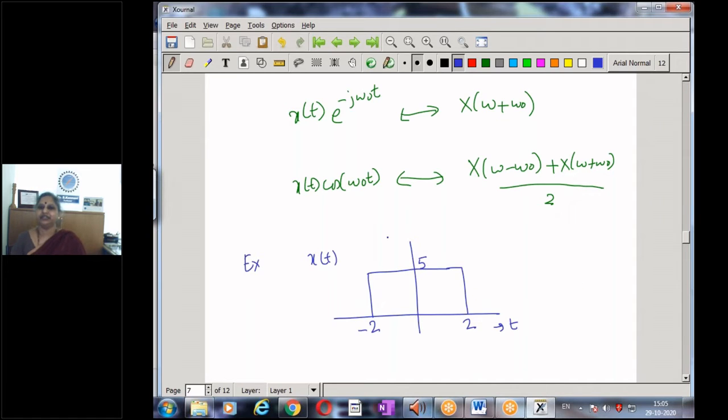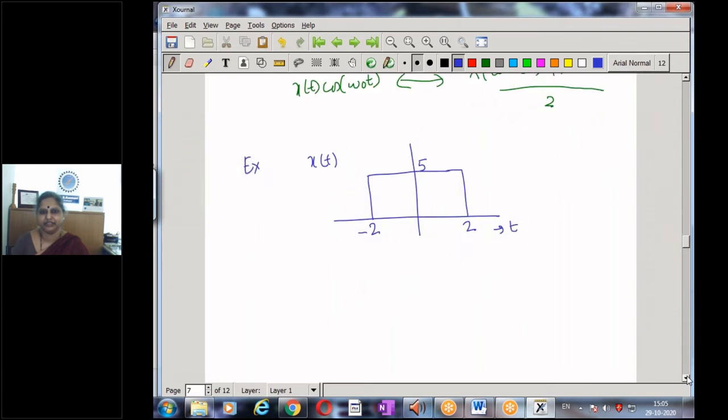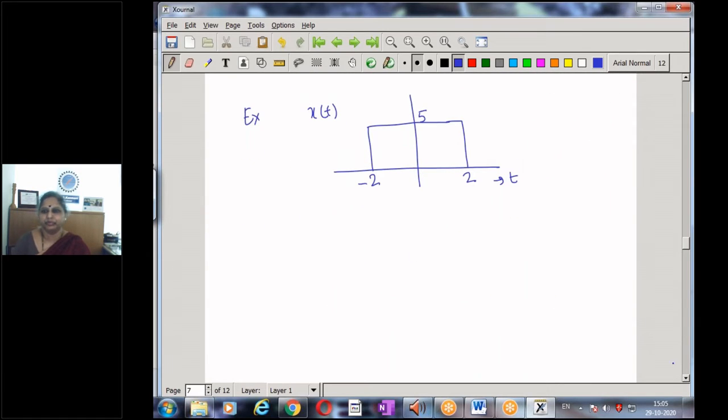And let us try to get the Fourier transform of this signal x of t. So by definition, I have my Fourier transform x of omega given by integral minus infinity to infinity x of t e to the power of minus j omega t dt, which now becomes integral minus 2 to 2, because the signal exists only from minus 2 to 2, and the strength is 5, e to the power of minus j omega t dt.